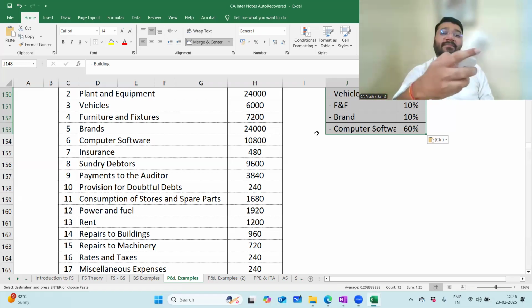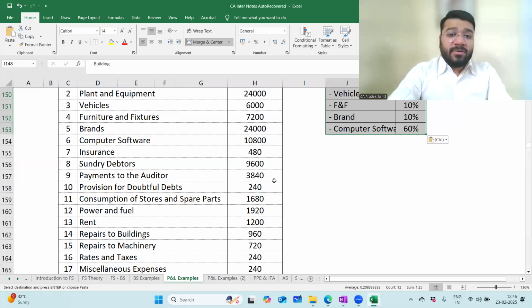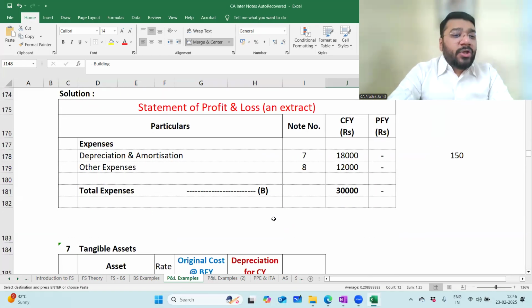So you have to show it separately because this is depreciation. P&L में क्या आएगा? Guys, in P&L, you don't have to show depreciation and amortization separately. You have to show it together.